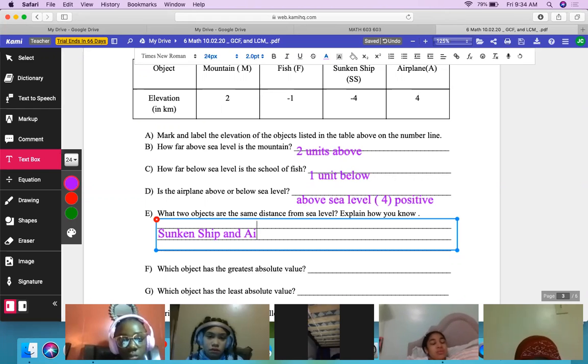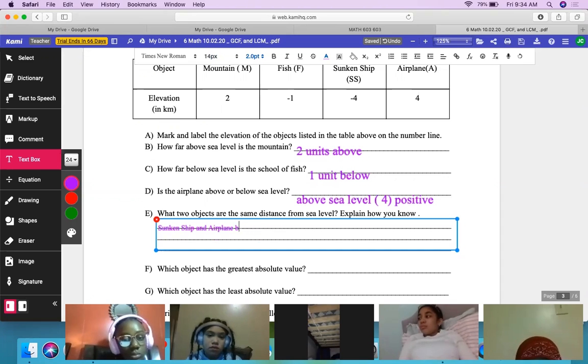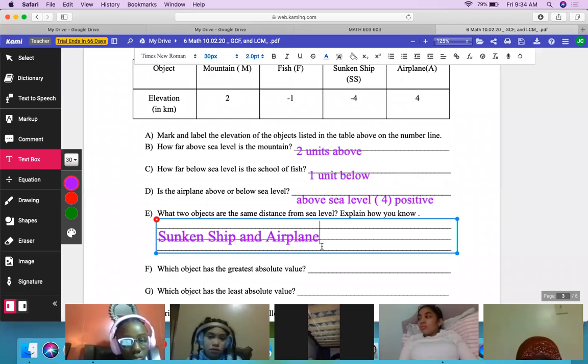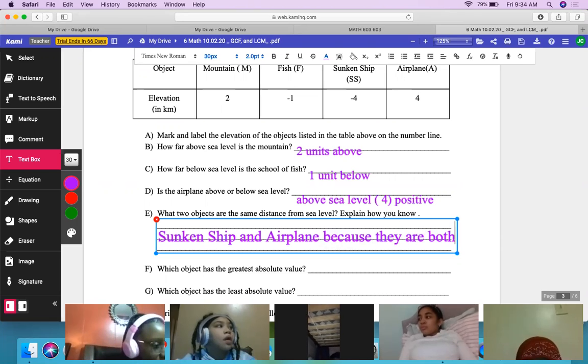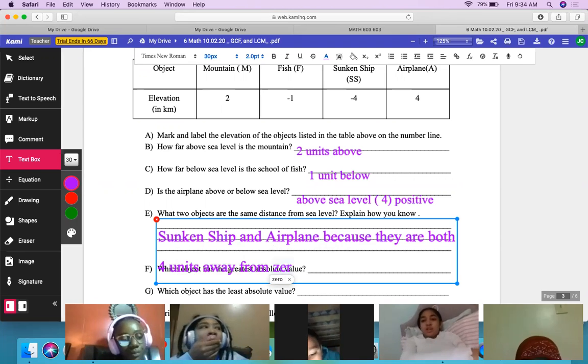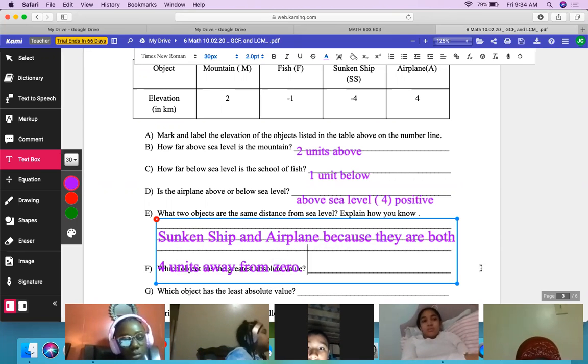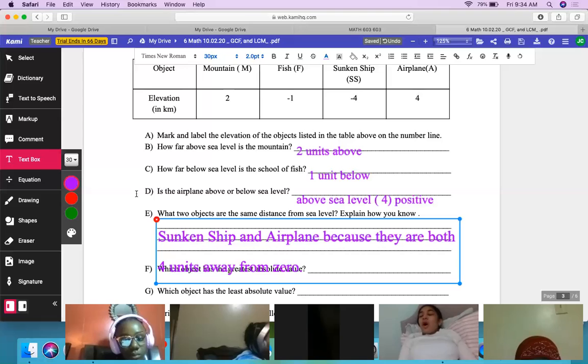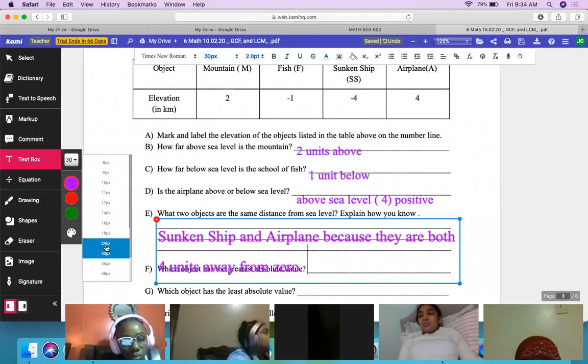Yeah, and why? Because they're both 4 units away. Right, because they are both 4 units away from 0. Does everyone see that? Which means opposites have the same absolute value. Does anyone have any questions, comments, concerns so far?